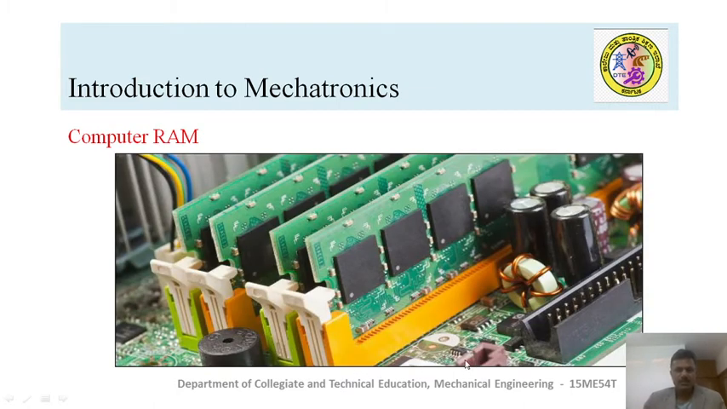Look at the RAM, random access memory. These are used by the microprocessor to store the information temporarily. So here you can store the information as well as retrieve the information, but the information will be available in this RAM only temporarily. Whenever the power is switched off, the information automatically goes off.